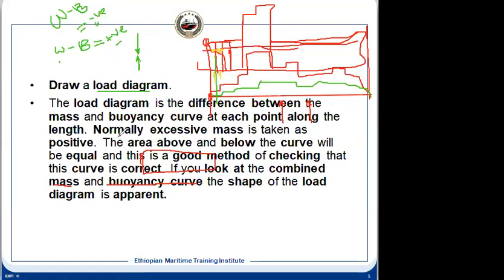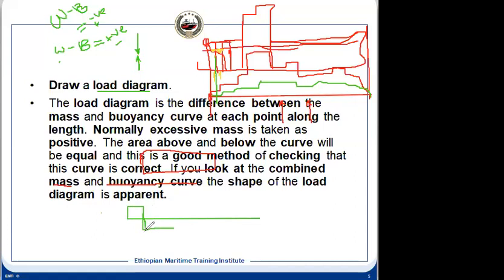So when you are drawing a load diagram, suppose we give the positive value in the upward direction. So this is the positive value, and there will be a negative value also, in the downward direction.